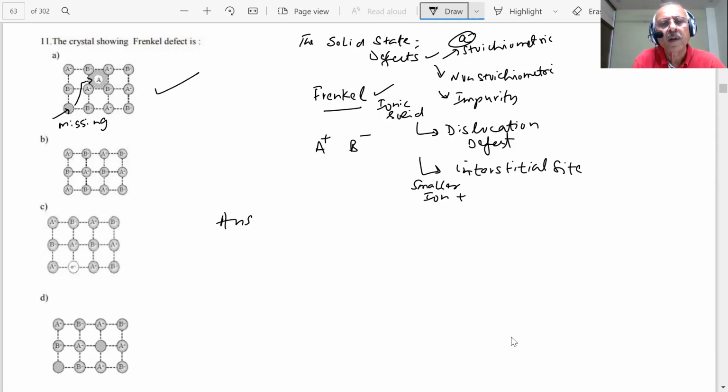What will happen to the density of the crystal? There will be no effect on density, because the number of particles in the crystal lattice is the same. Nothing has come in or gone out. Clear? And examples of this are AgCl, AgBr, ZnS.